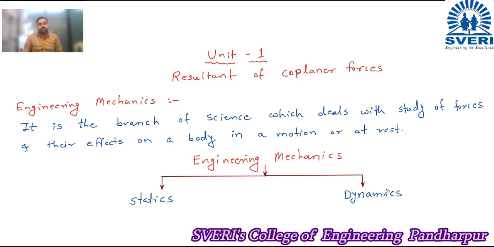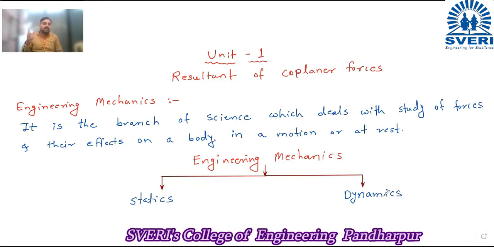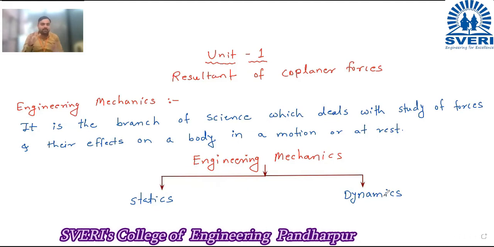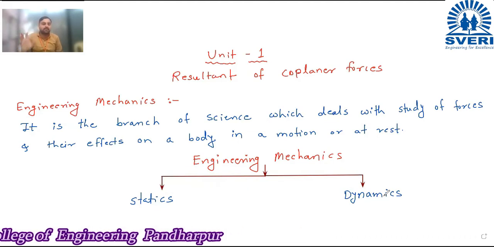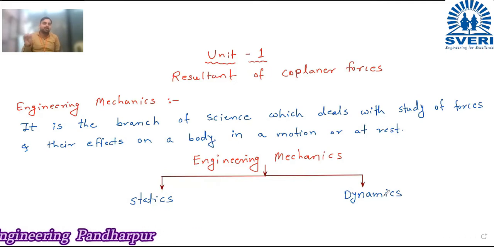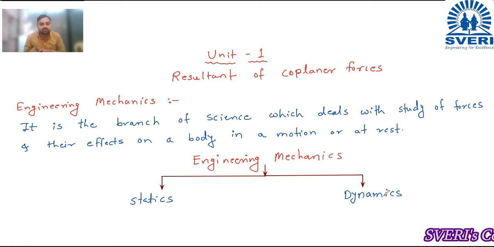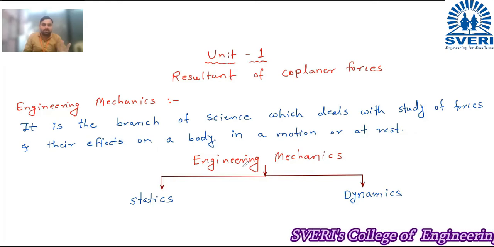It is the study of the forces and their effects on the body when the body is in motion. If the body is stationary, it comes under statics. So there are two main branches.